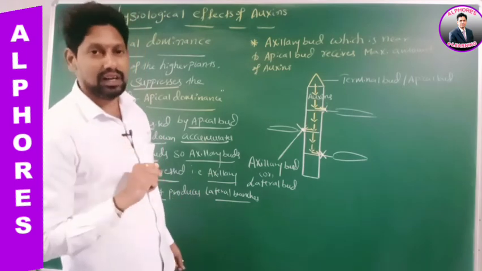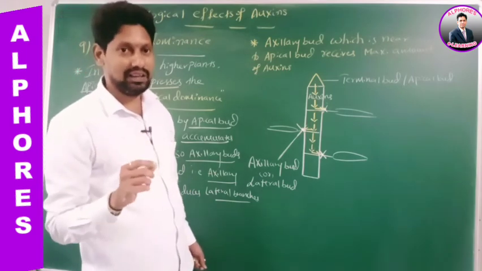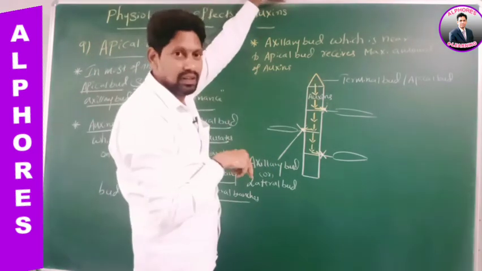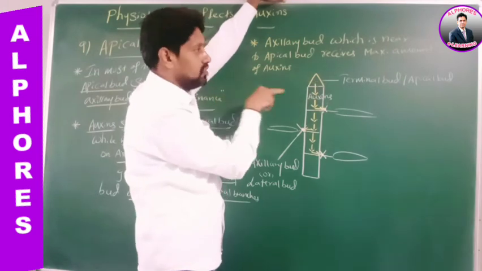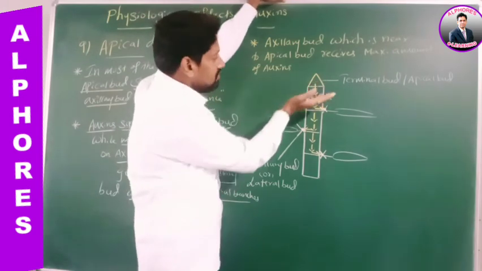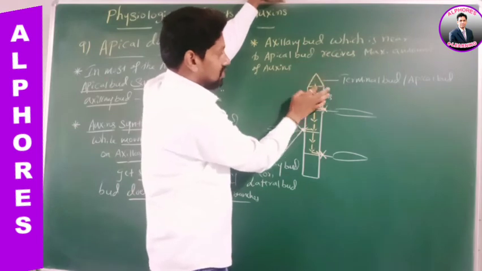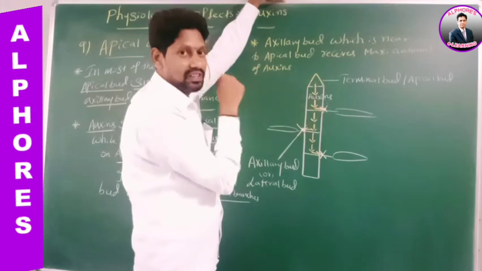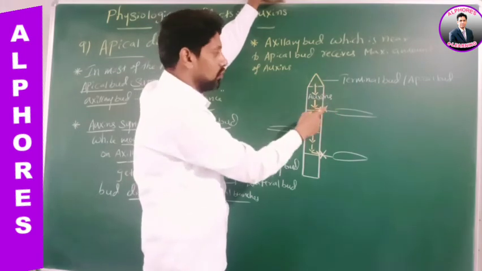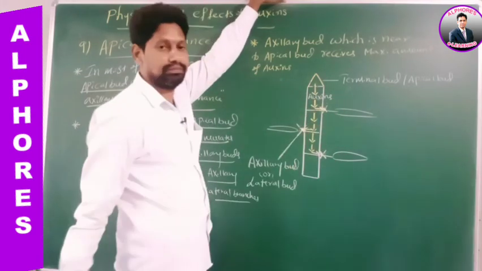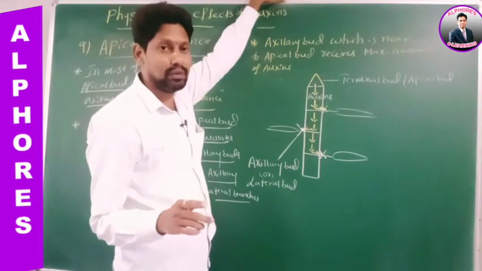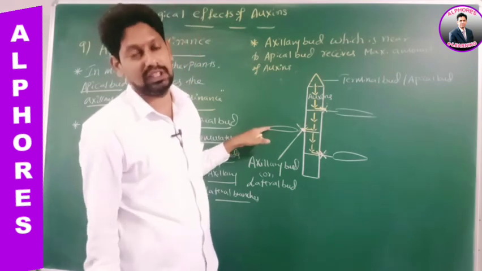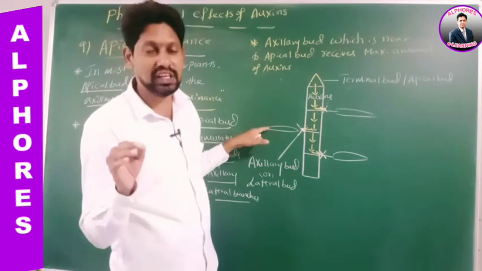Is it okay? Right? That's why in the gardens, the gardener cuts the tips. When he cuts the tip, which bud is removed? The apical bud is removed. If the apical bud is removed, the supply of auxin stops. It means the axillary buds are not receiving auxins now. So the axillary bud becomes active and produces lateral branches, giving a bushy appearance to the plants.